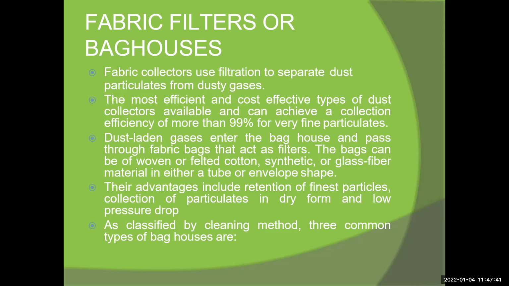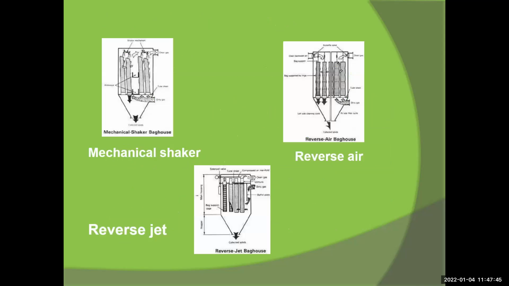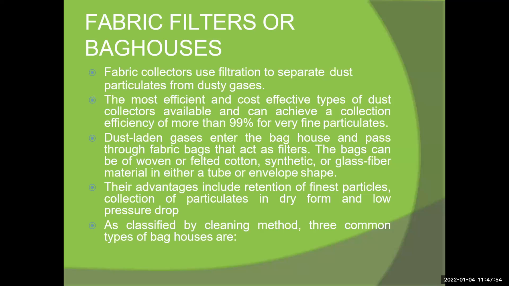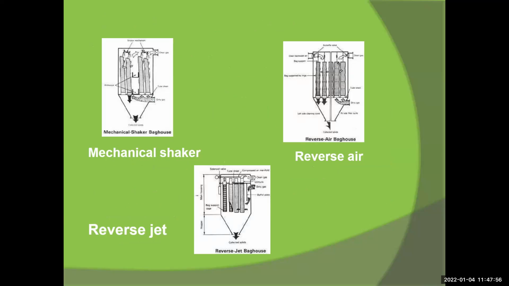As classified by cleaning method, the three common types of baghouse are the mechanical shaker, reverse air, and reverse jet. These are the three types of fabric filter and baghouse. You will see how the mechanical shaker, the reverse air, and the reverse jet work.